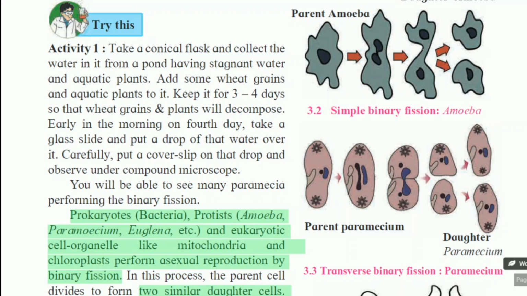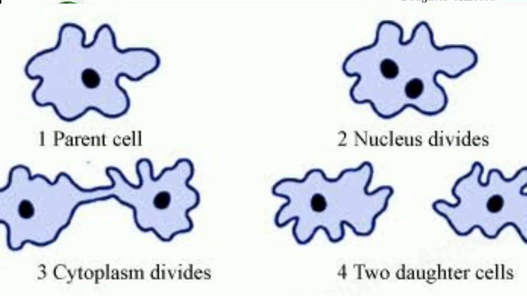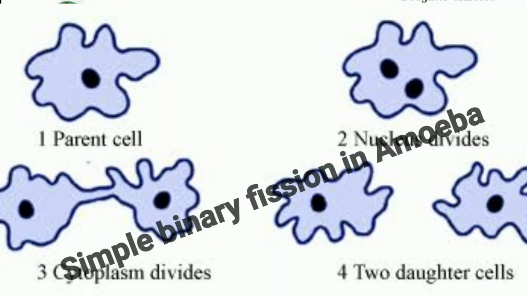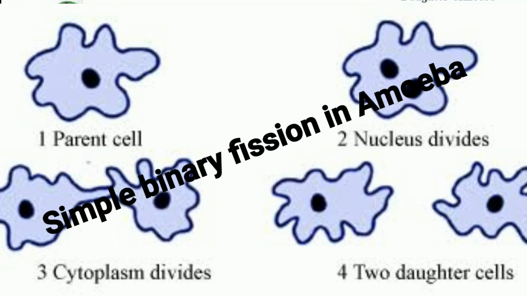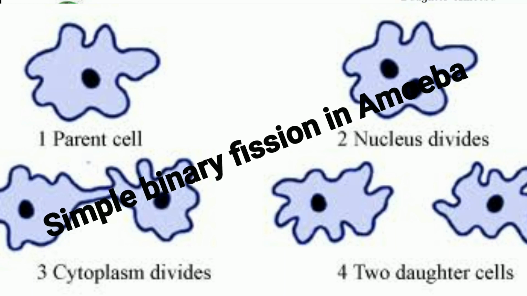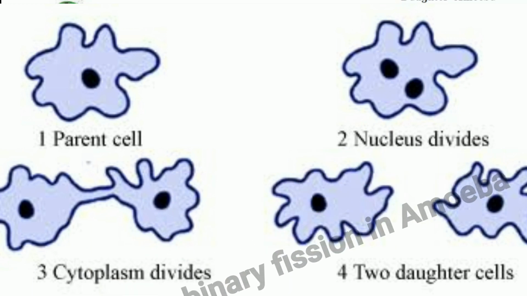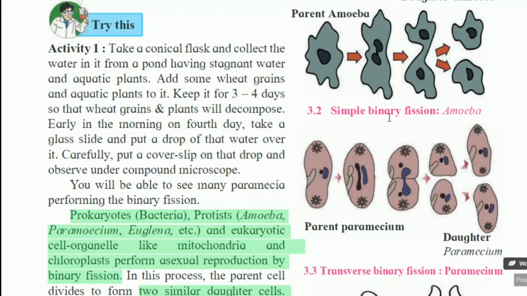At this notch-like structure, two similar daughter amoebae form. So from one parent cell, there is a formation of two similar daughter cells. This is called simple binary fission.